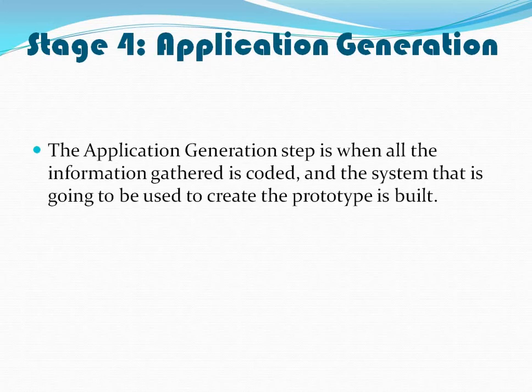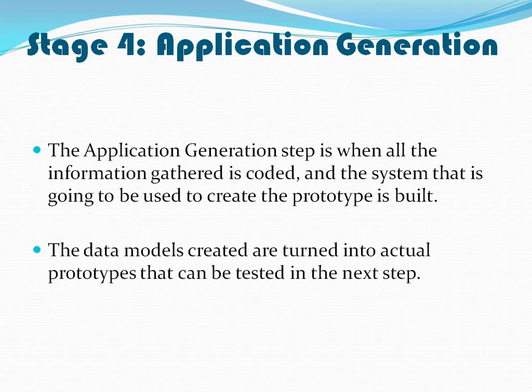The next one is the application generation. The application generation step is when all the information gathered is coded and the system that is going to be used to create the prototype is built. The data models created are turned into actual prototypes that can be tested in the next step, that is testing and turnover.